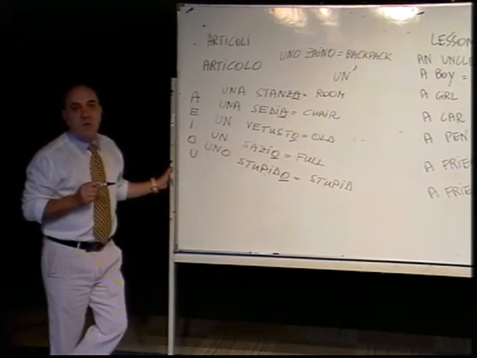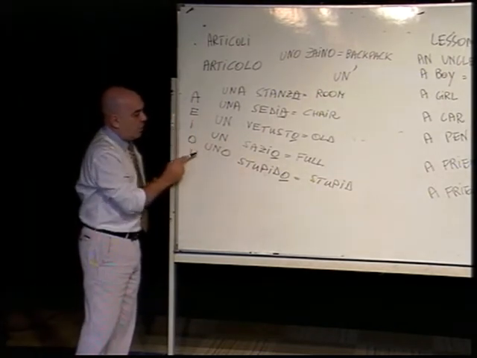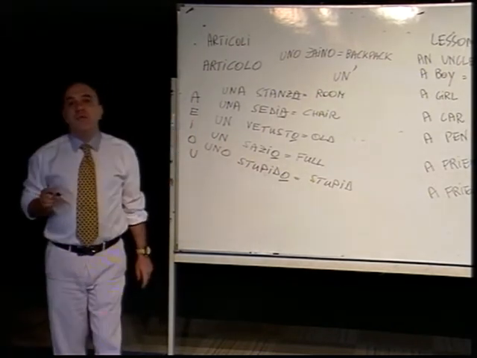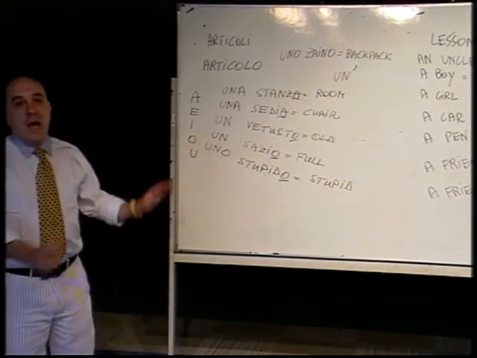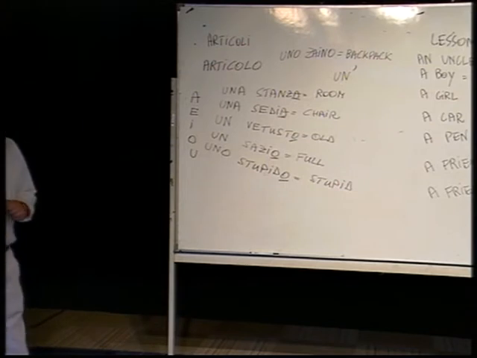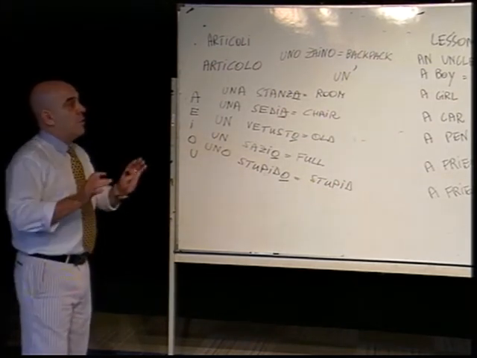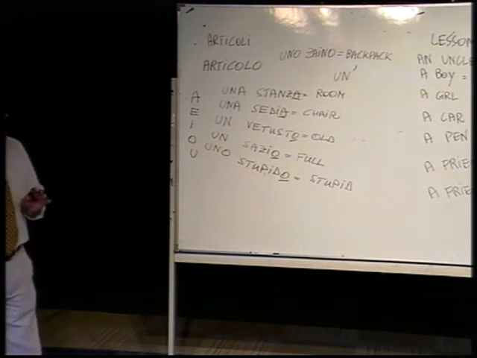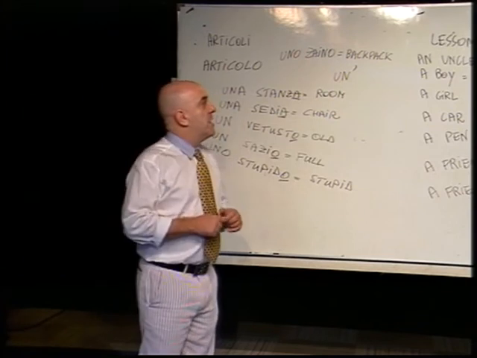If the feminine word doesn't start with a, e, i, o, u, you will have to use una all the time. I will give you some exercises later on about the use of un, uno, una, and un with apostrophe, so you can practice by yourself.